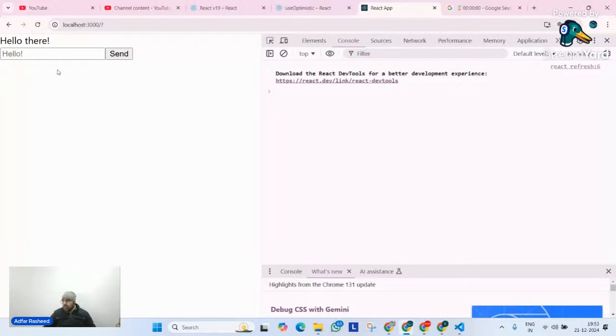Now, not. Rohit is asking about not. I will tell you what not does. Let's simply say there's a situation where name is equal to adfar. Then I write a condition, if name. Is name true? Of course, name is true, but it's a string. If I want to make it a Boolean, what will I do? I will implement not, then not. So name is a string, a truthy value. But in order to forcefully make it a Boolean value, we implement two nots.